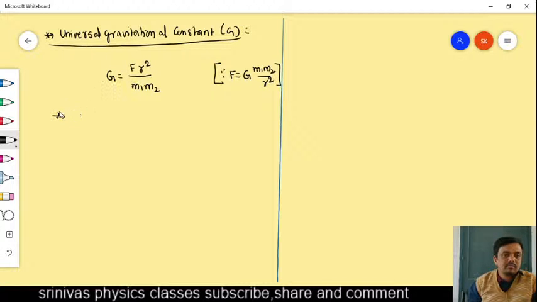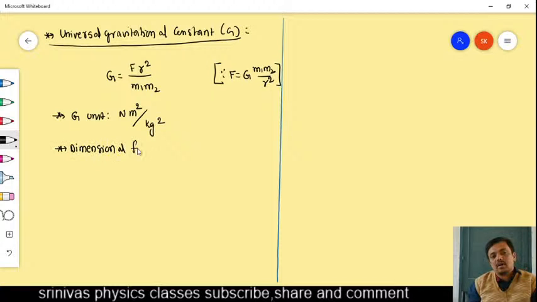That is capital G unit, can you tell? Force unit is Newton, SI unit. Distance unit is meter, meter square. By mass m1 is kg, m2 is kg, we write as kg square. Newton meter square per kg square is the unit of the universal gravitational constant. Can anyone write the dimensional formula? What is the dimensional formula of capital G? What is dimensional formula?